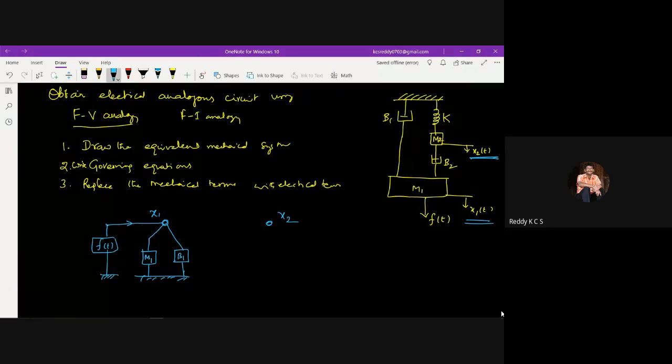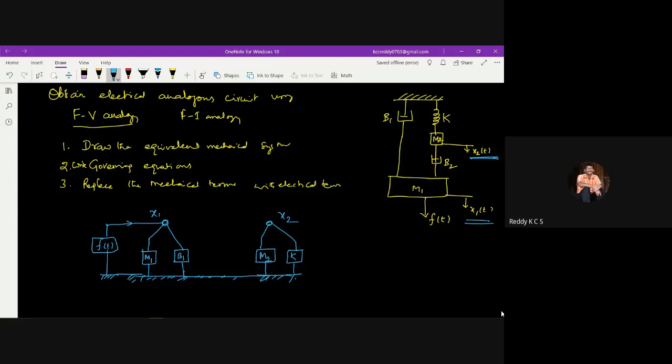Now coming to the x2 node, under this x2 node directly m2 and k are involved, under the influence of x2 of t. So these two once again we need to connect in parallel, one is m2 and the other one is k. Of course you can connect like this also, not an issue, I'm just showing.